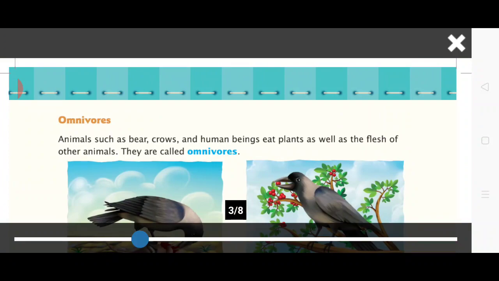Next is omnivorous animals. Omni means all, vorous means eater. So students, omnivorous animals are those animals which depend upon both plants and flesh of animals for their food. For example, bear, crow and human beings. They both eat plants and flesh of animals.